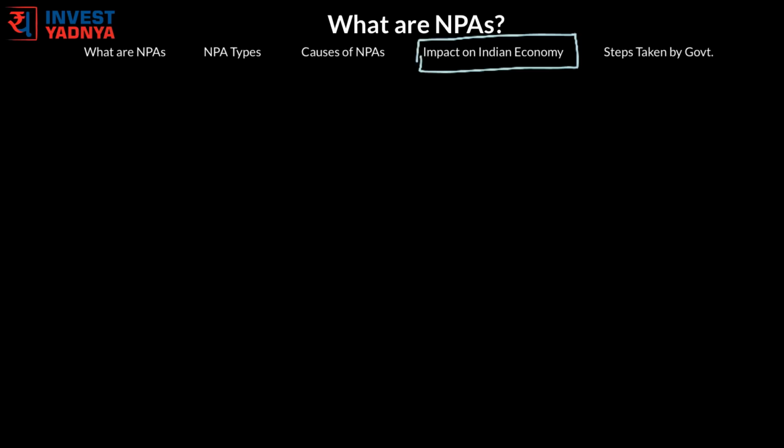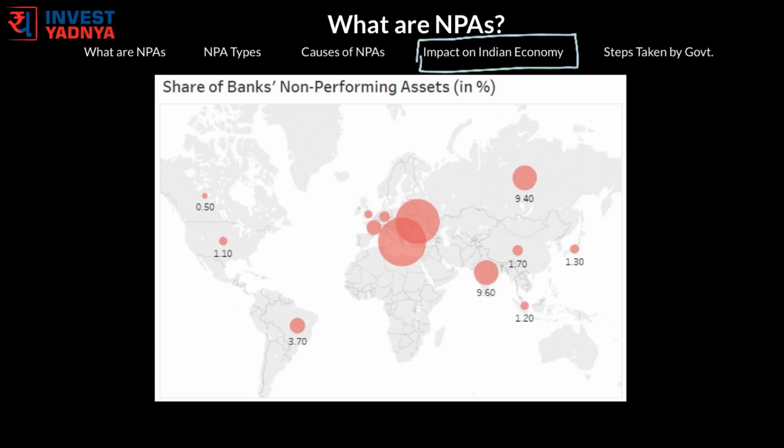Now let's understand how these NPAs are impacting the Indian banking system. The Financial Stability Report of 2017 released by RBI states that India's gross NPAs were at 9.6%. This figure is the sum total of all stressed assets held by lending institutions in the country, including cooperative and small banks, in addition to government and private banks.